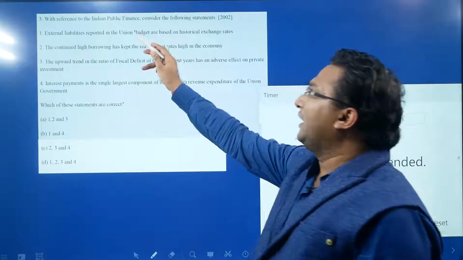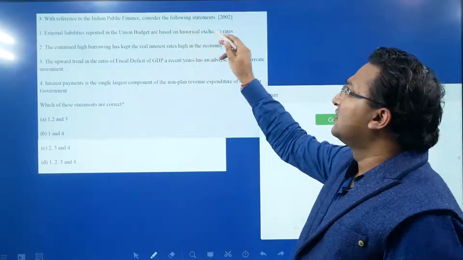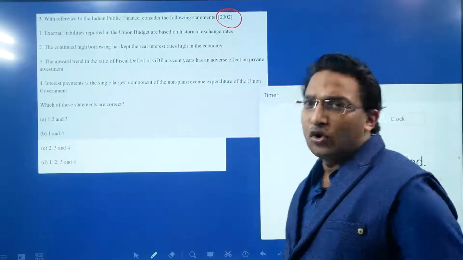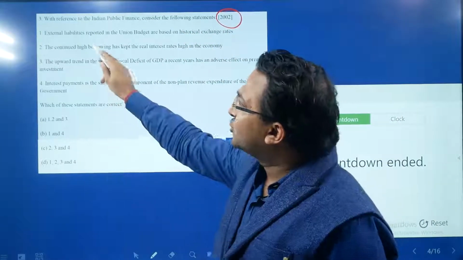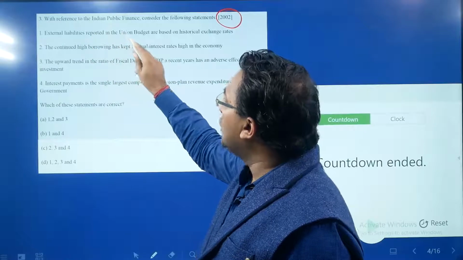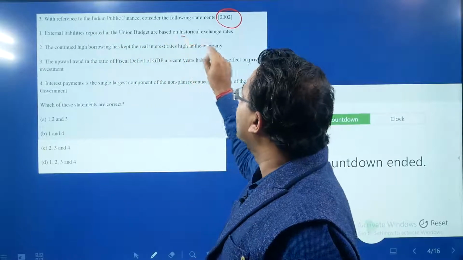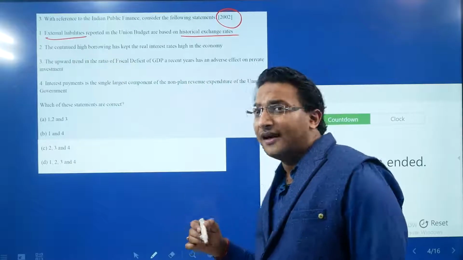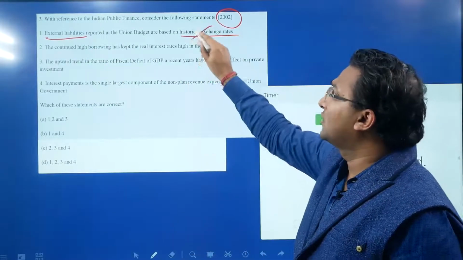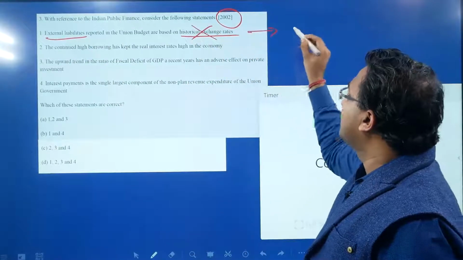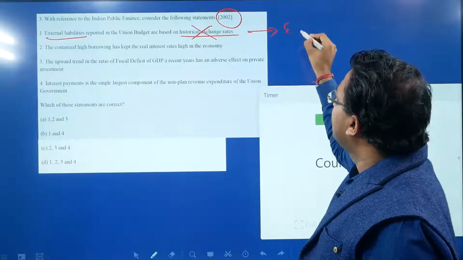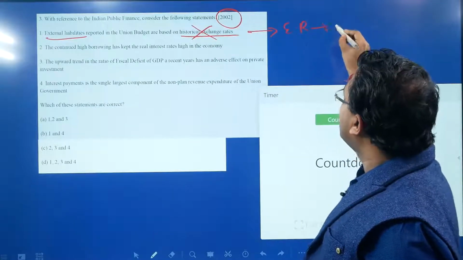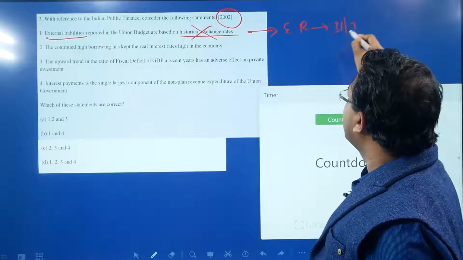With reference to Indian public finance, consider the following statements, and the question belongs to 2002. External liabilities reported in the union budget are based on historical exchange rate. They are not based upon the historical exchange rate, rather they are based upon the exchange rate prevailing on the 31st of March of the particular year.